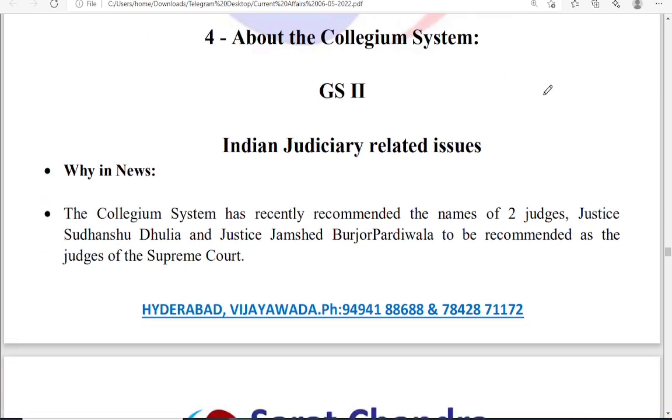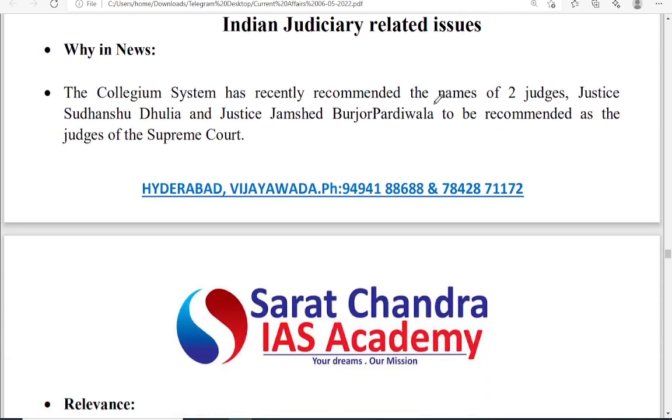Okay, the next news is about the Collegium System. Collegium System is used to appoint the judges of Supreme Court. So here, recently, two names have been suggested by the Collegium System: Justice Sudhanshu Dhulia and Justice Jamshed Burjor Pardiwala, to be recommended as the judges of the Supreme Court.